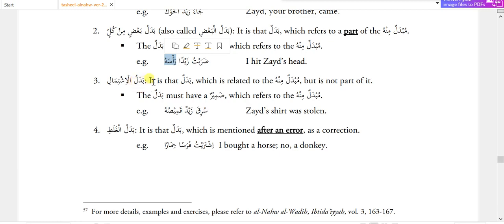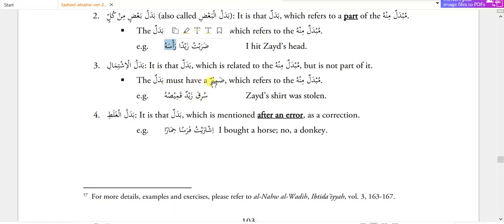Badalul ishtimal. It is the badal which is related to the mubdal minhu but is not part of it. The badal must have a zamir which refers to the mubdal minhu, of course. Suriqa zaidun kamisuhu. The suriqa zaidun means Zaid was stolen. Then again we put another word, kamisuhu. It means his shirt. So it means not Zaid, but his shirt was stolen, and his shirt is related to Zaid himself.